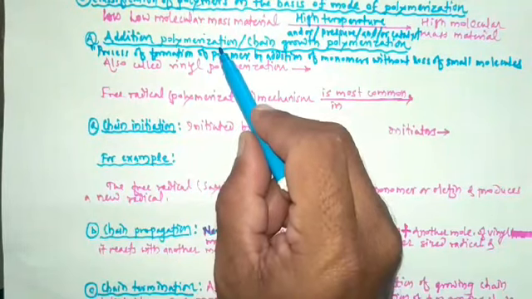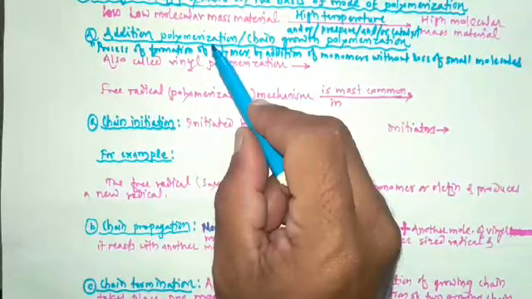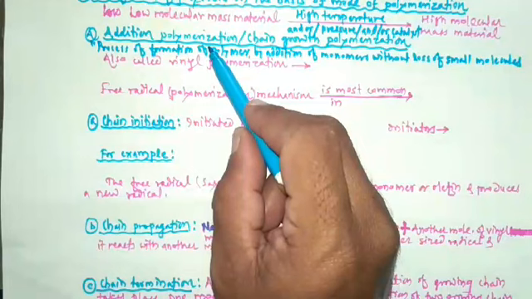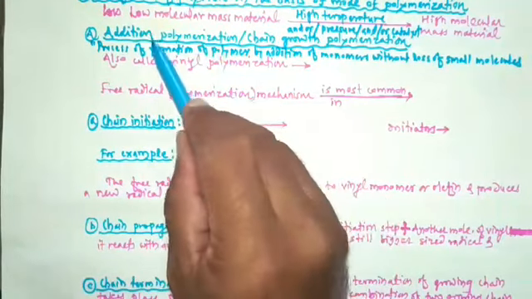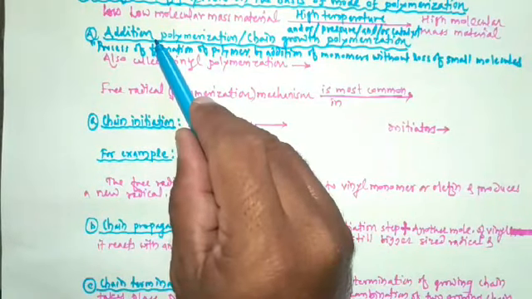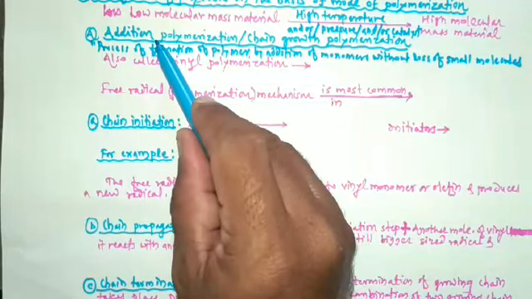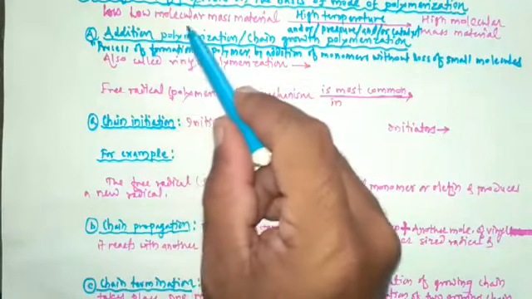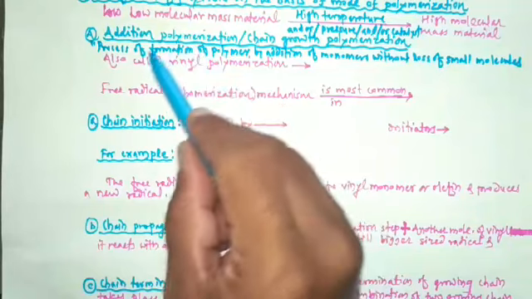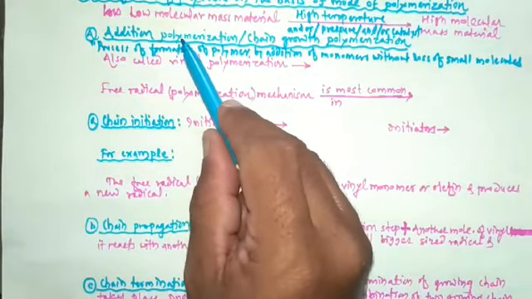Compounds containing a double bond undergo addition polymerization. Those compounds which contain a double bond undergo addition polymerization.